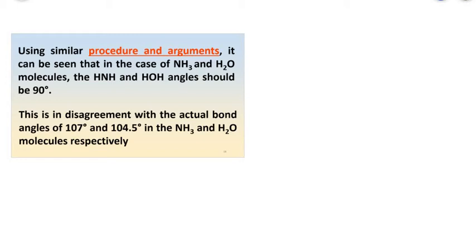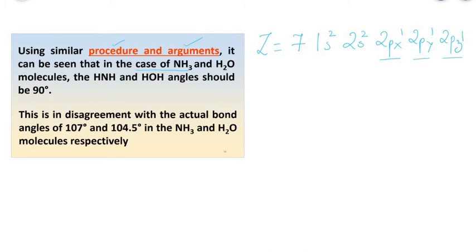Under similar procedure and arguments, it can be seen that in the case of ammonia, if I write the electronic configuration, Z is equal to 7, and the electronic configuration is 1s2, 2s2, 2p3, but I will be writing it as 2px1, 2py1 and 2pz1. So there are 3 p orbitals.